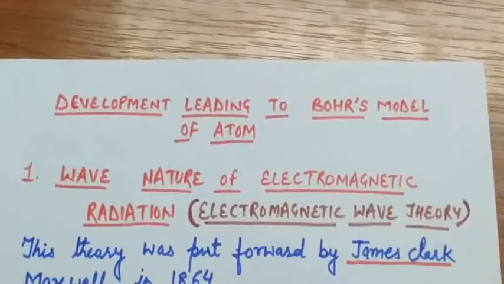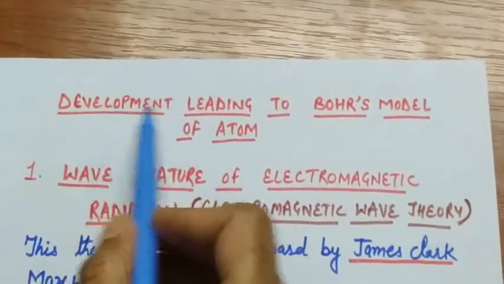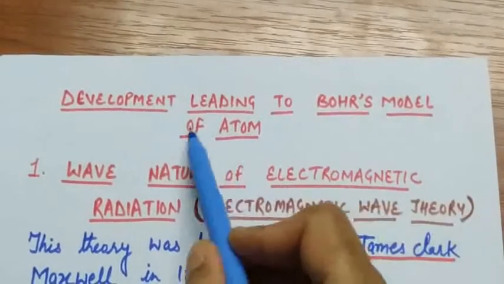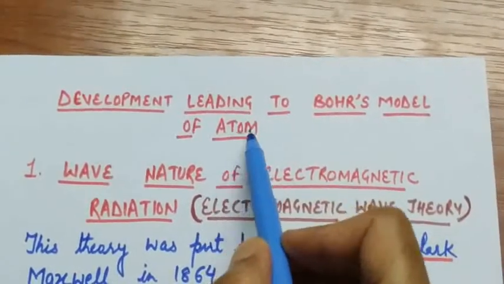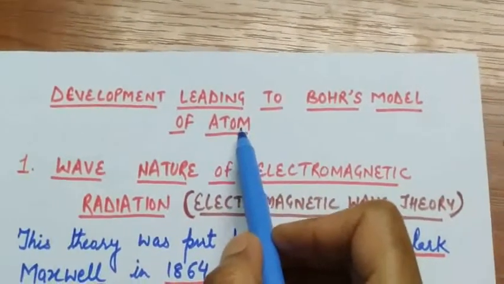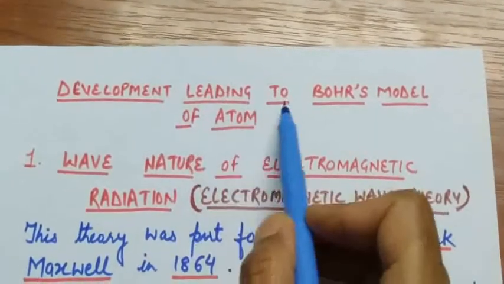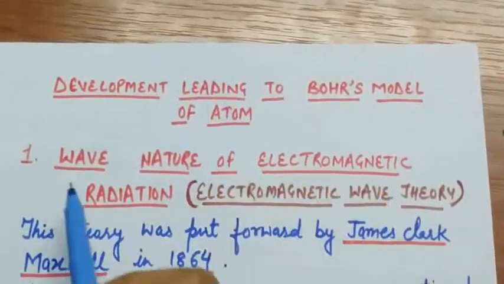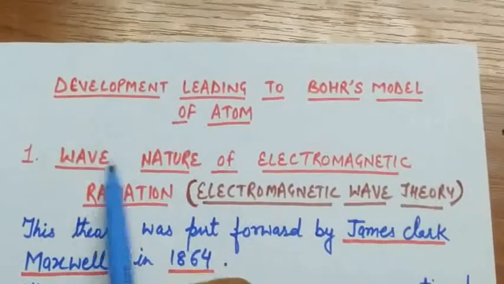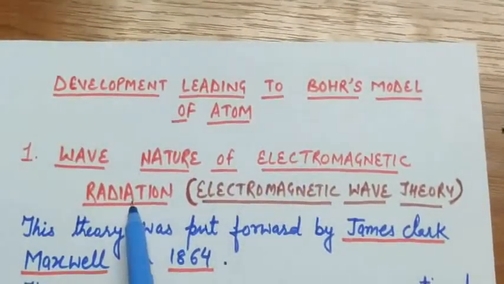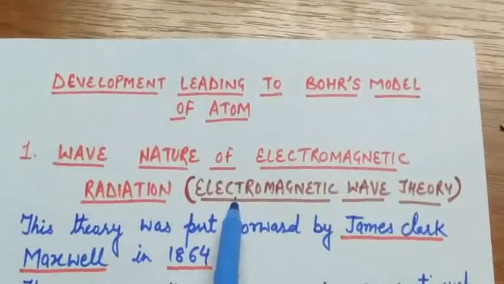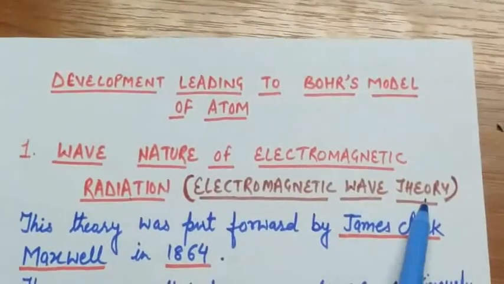Today we have to discuss one topic, development leading to Bohr model of atom. This topic is from the chapter Structure of Atom. So in development leading to Bohr model of atom, let us discuss first wave nature of electromagnetic radiations, which is also called electromagnetic wave theory.